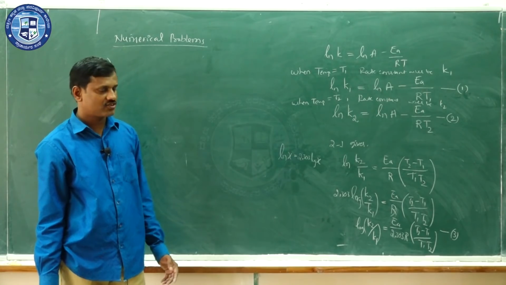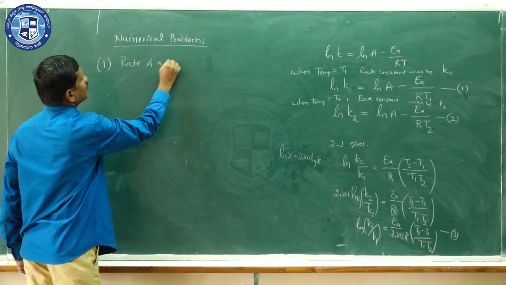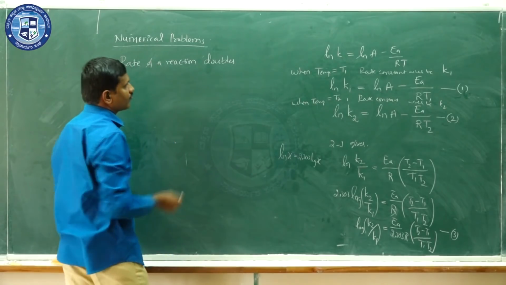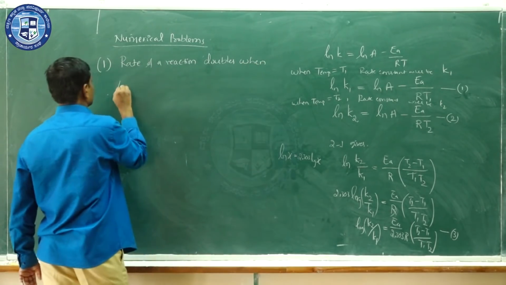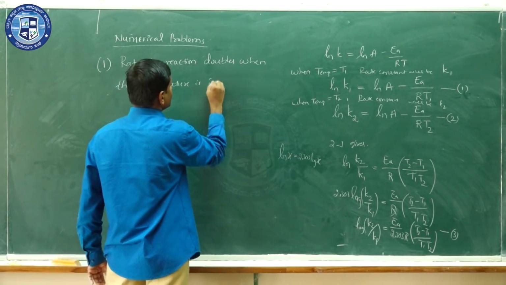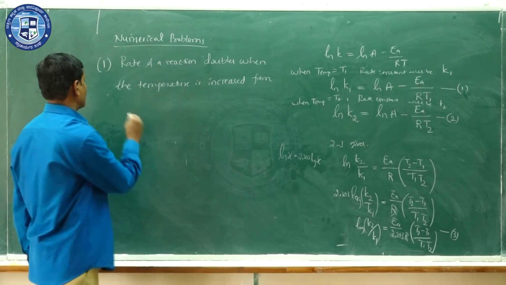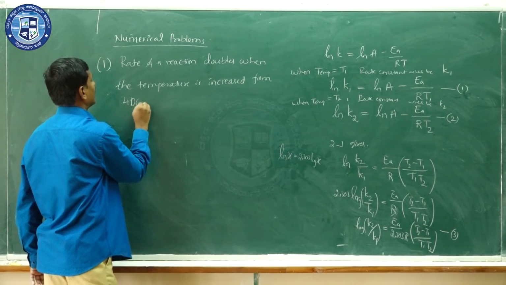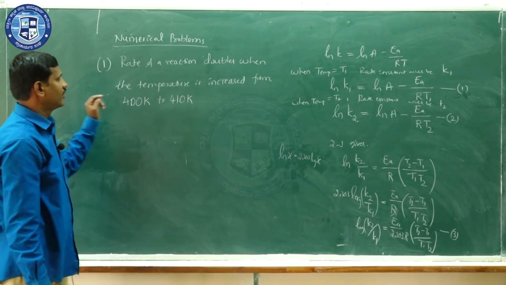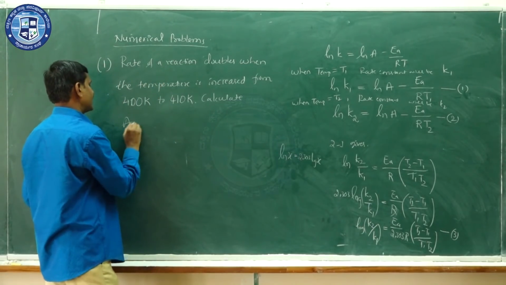They may ask like this: the rate of a reaction doubles when the temperature is increased from 400 Kelvin to 410 Kelvin. Calculate the activation energy.